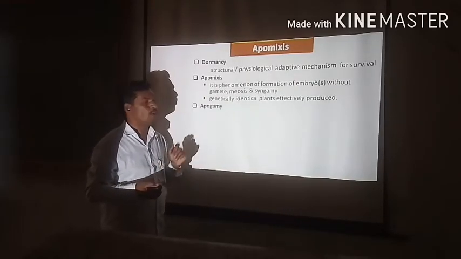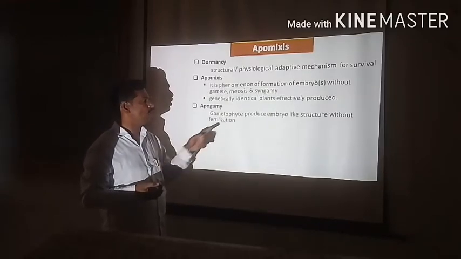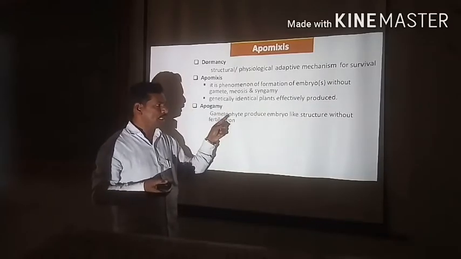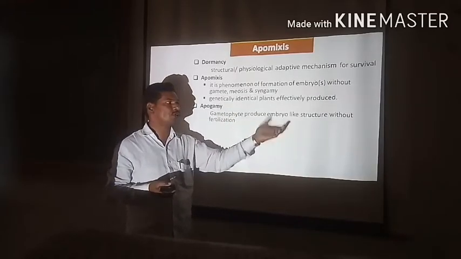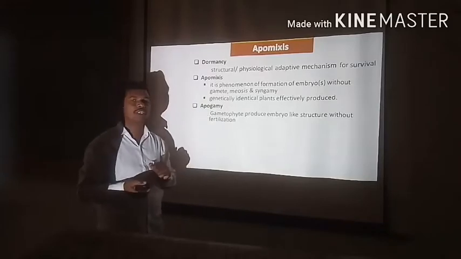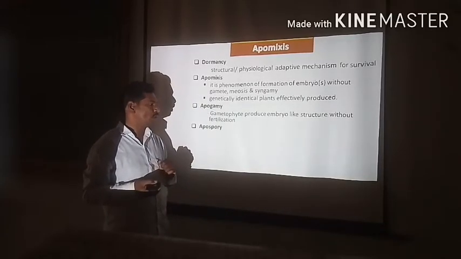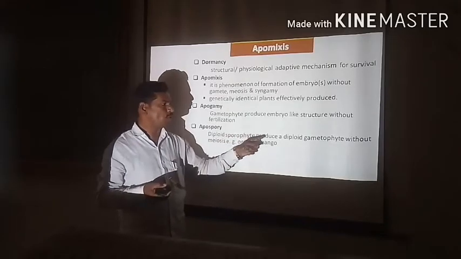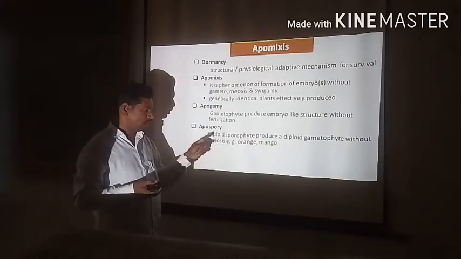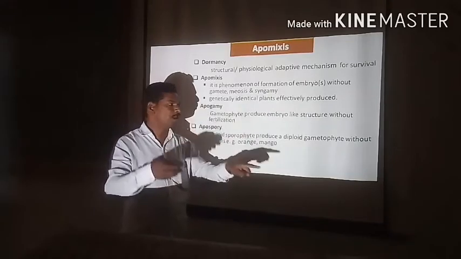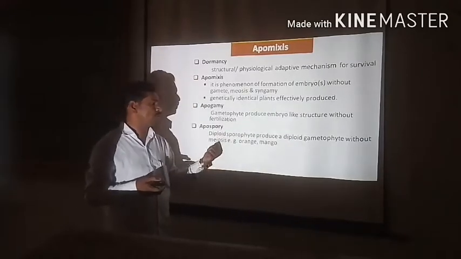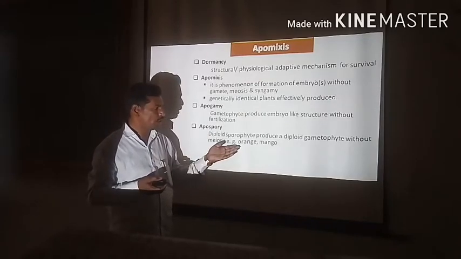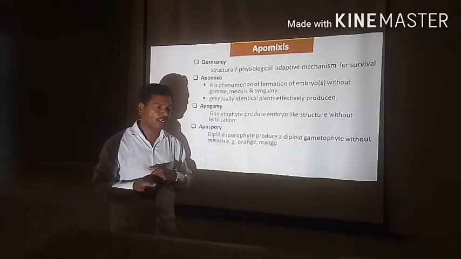Now next one, apogamy. What is meant by apogamy? The gametophyte produces an embryo-like structure without fertilization, then it is said to be apogamy. Now we have to discuss what is meant by apospory. The diploid sporophyte produces a diploid gametophyte without meiosis, then the mechanism is said to be apospory. Example, orange and mango.